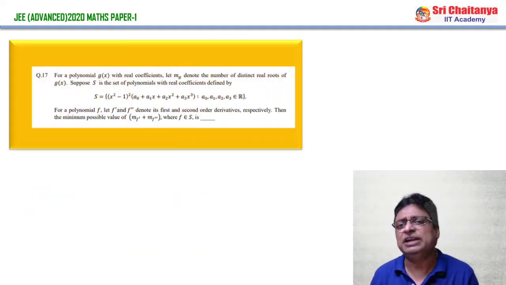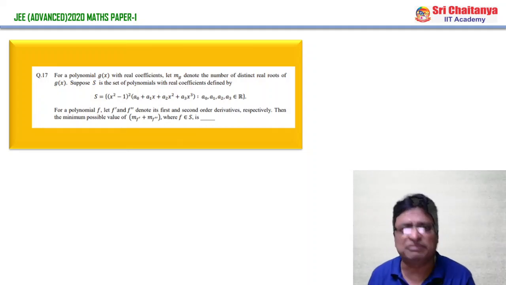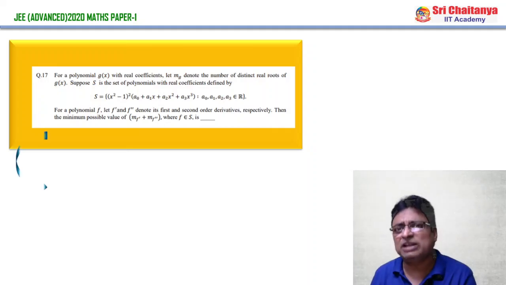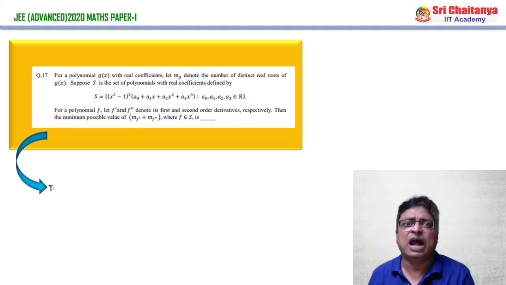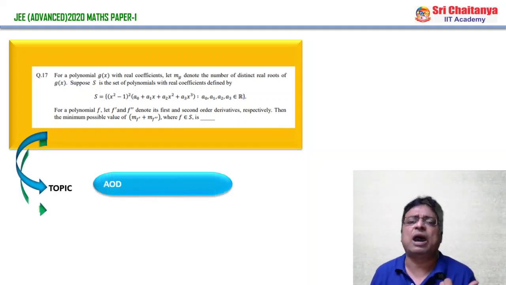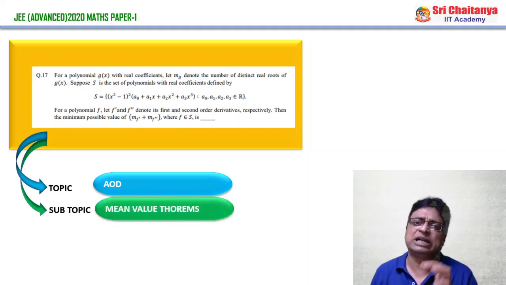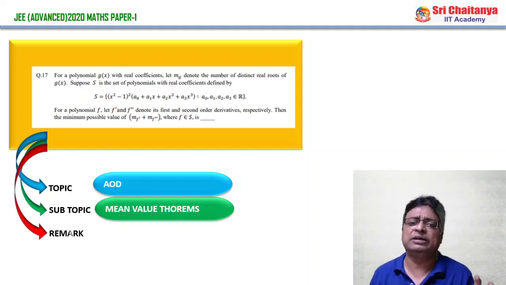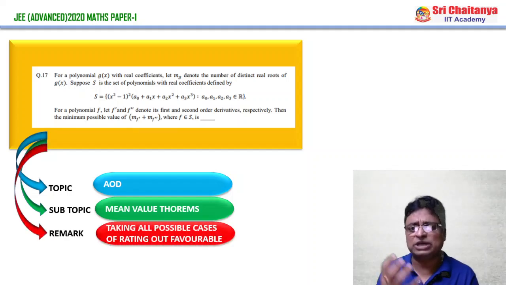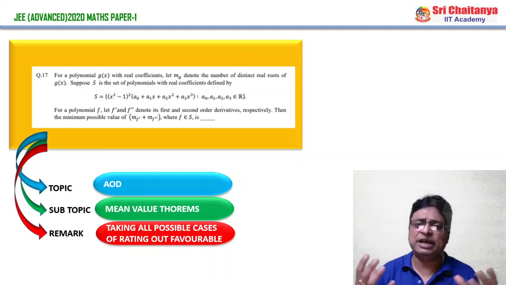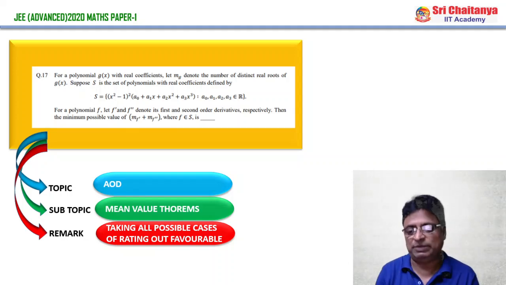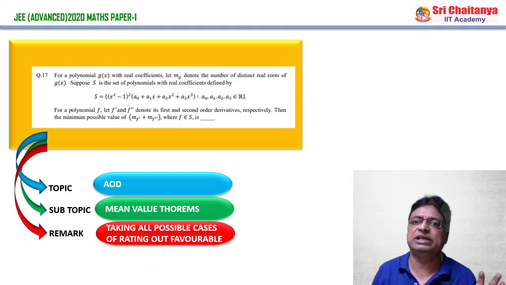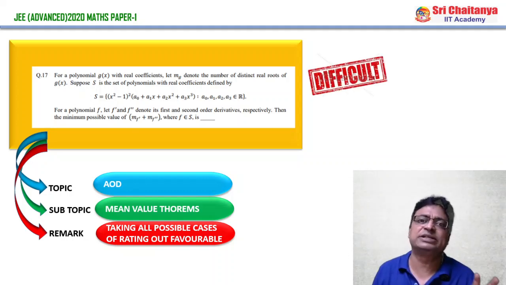And my friends, the language in the question is somewhat tricky, and the terminology given in the question is somewhat tricky, and it is coming from the applications of derivatives chapter only, and the subtopic is beautiful applications of what? Mean value theorem. And here the main remark is you have to consider all possible cases of ruling out the favorable, and thereby you will apply the suitable mean value theorem, whichever is suitable for that, and you will get the answer very easily. But majority of the students consider this as the difficult question.